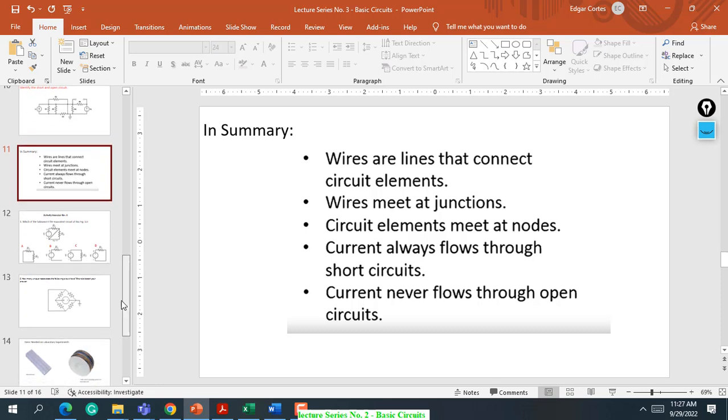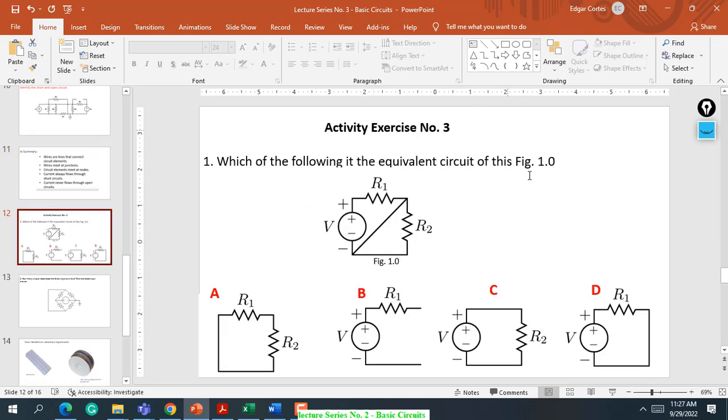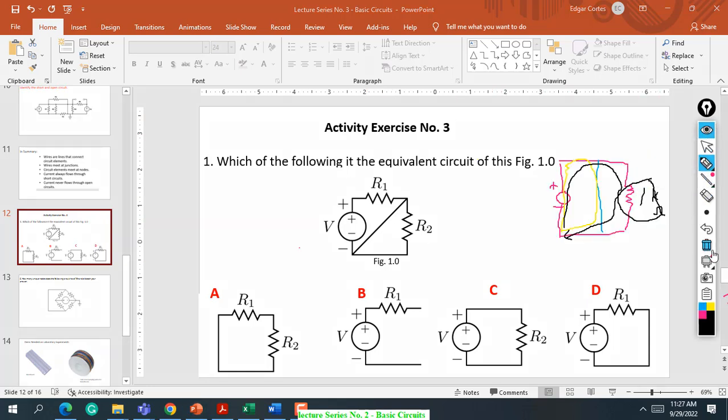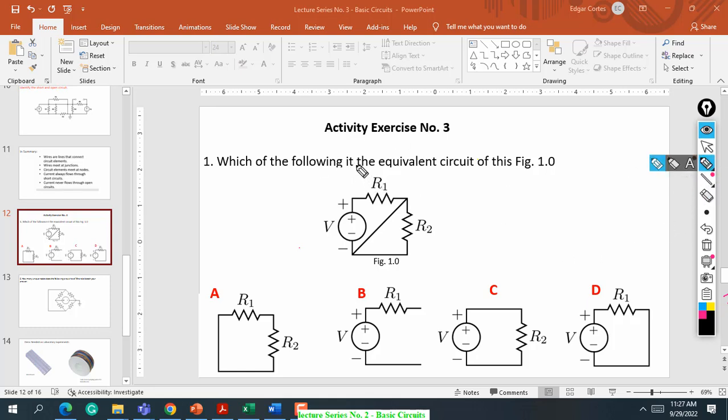Okay, so this is your exercise. I call this one activity exercise number 3. Pay attention to how to answer this, because I'll be discussing how to answer this one. There are 2 items. First: which of the following is the equivalent circuit of figure 1.0?